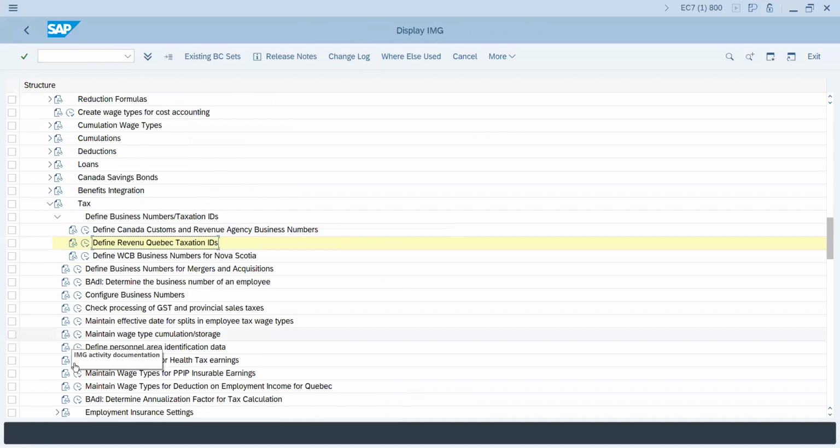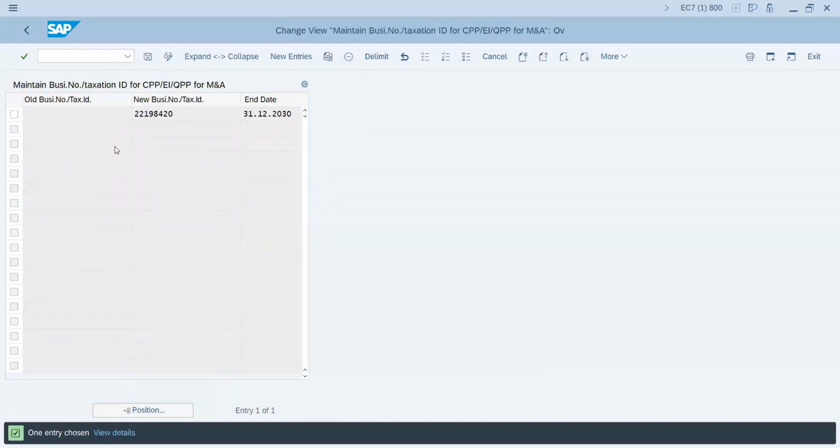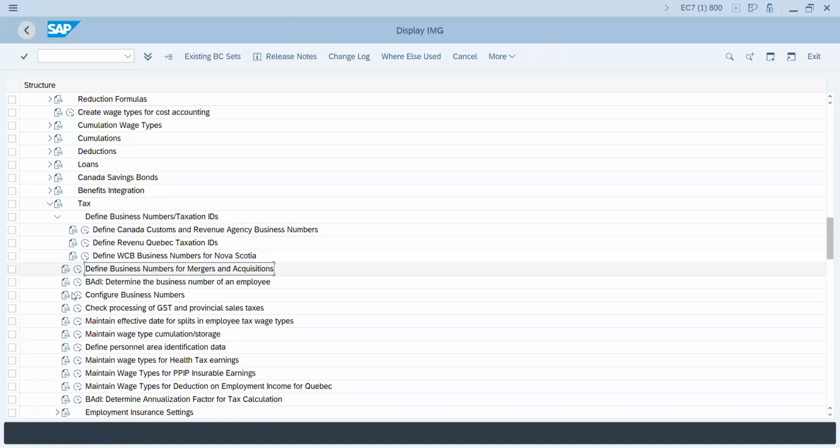Similarly, we do have scenarios for merger and acquisition, which I was mentioning here. You can define a very specific node for your business transaction. Suppose your company A has been merged with company B. Company A must be having some old business number or tax ID. In that case, you can maintain what was the old business number and what is the new business number here, and all those details can be mentioned in this tax-related node.